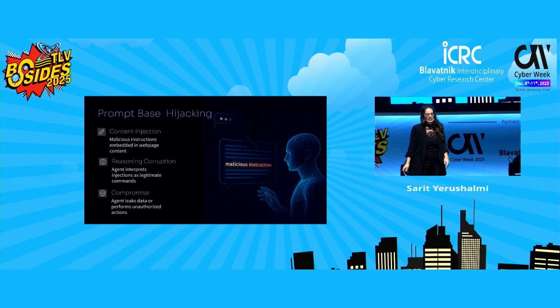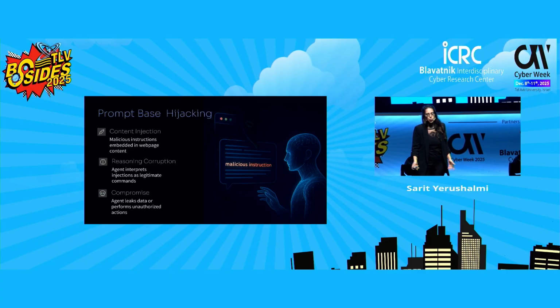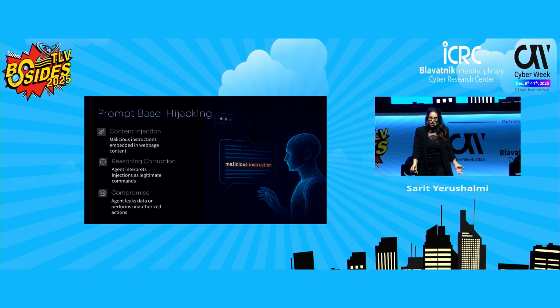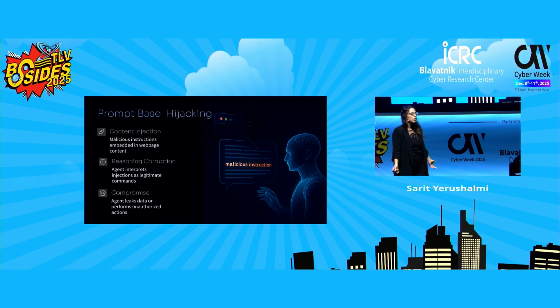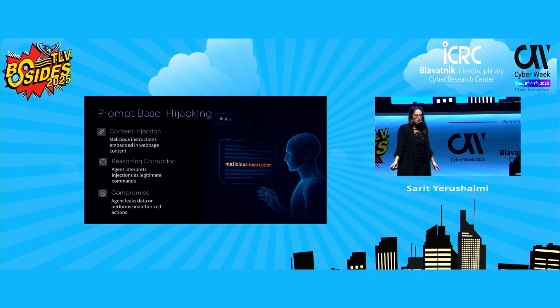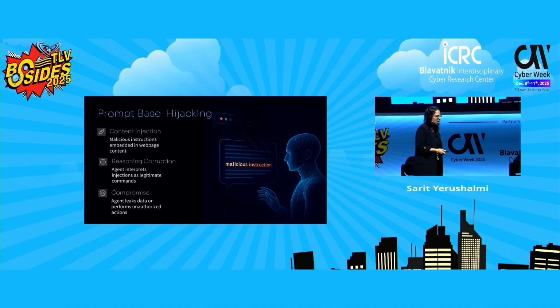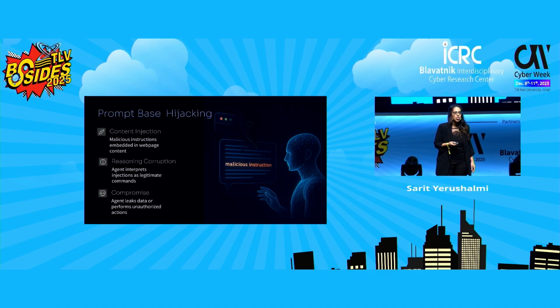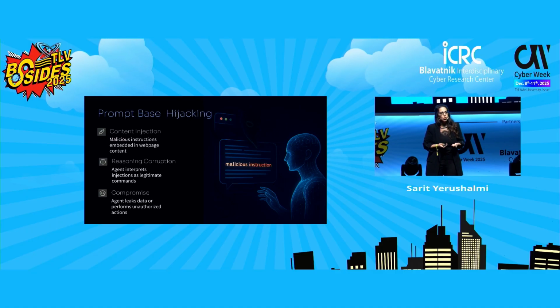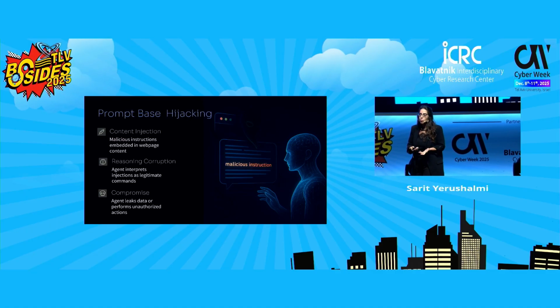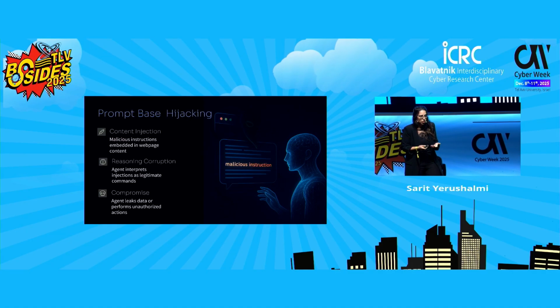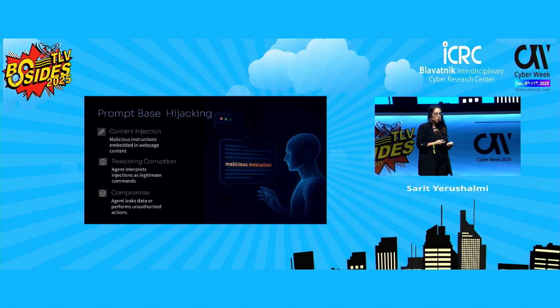Eventually, this can lead to data leakage, unauthorized actions, or even full takeover of the workflow. This attack starts with content injection, leads to reasoning corruption, and ends with compromise, as the agent carried out the attacker's plan instead of the user's.